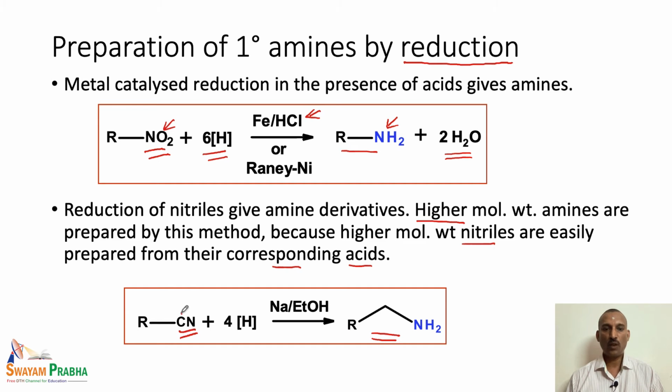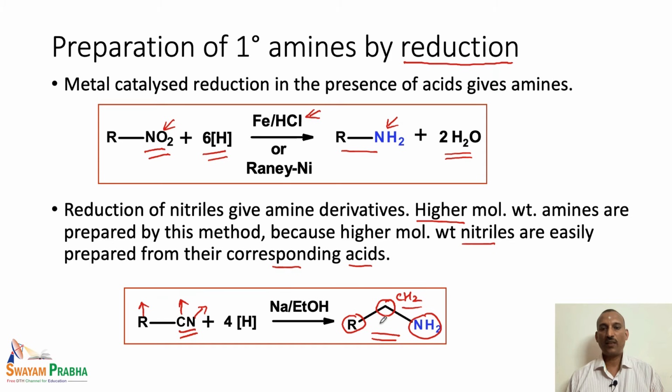Here we have one carbon, so that is the reason we have a CH2 unit between R, the alkyl group, and the nitrogen. If you look at the structure, we have an alkyl group and a nitrogen, and between them we have a carbon. This carbon is also reduced to the CH2 carbon. That one carbon is actually from the starting material cyanide carbon.